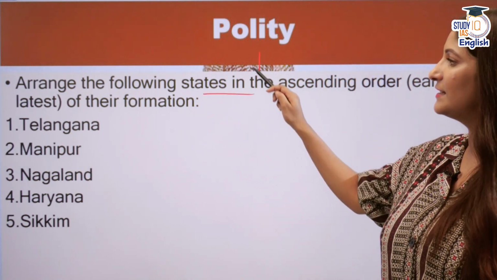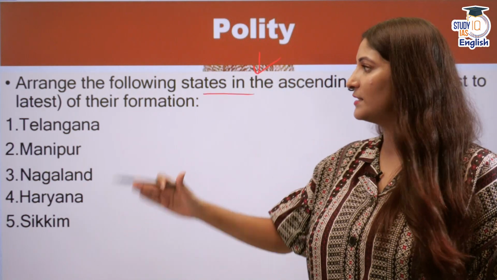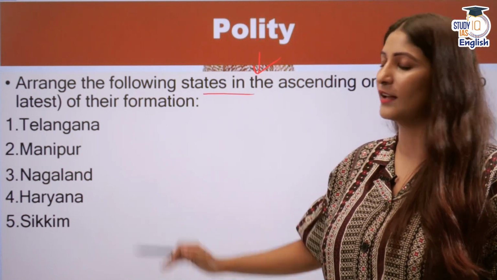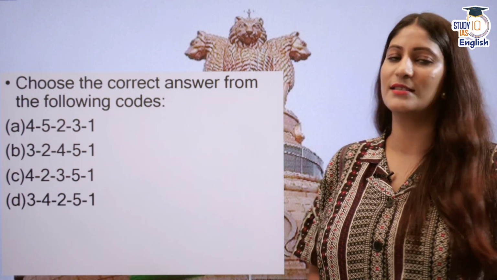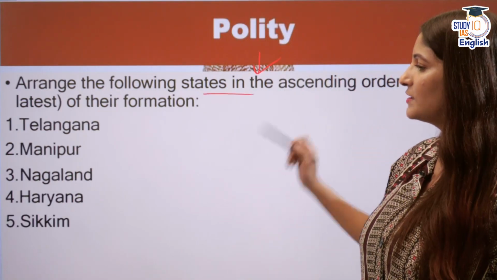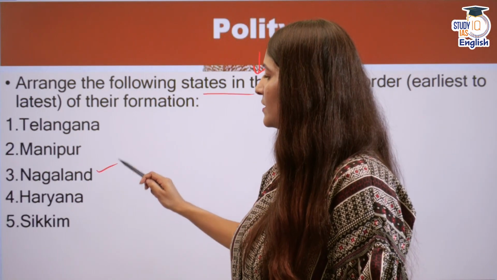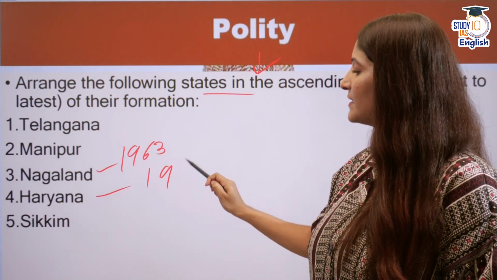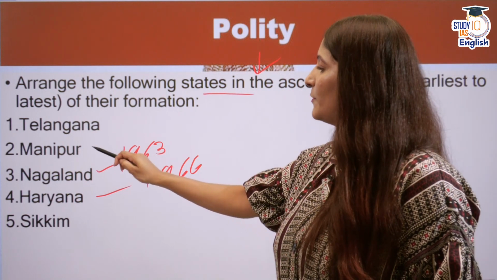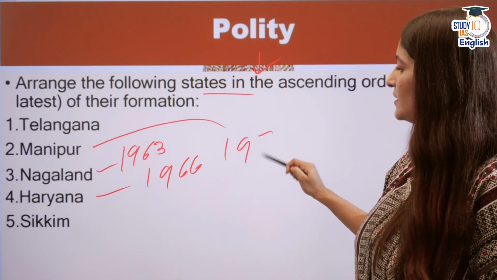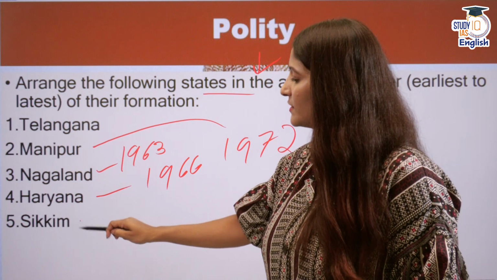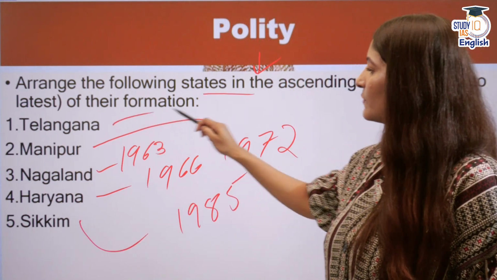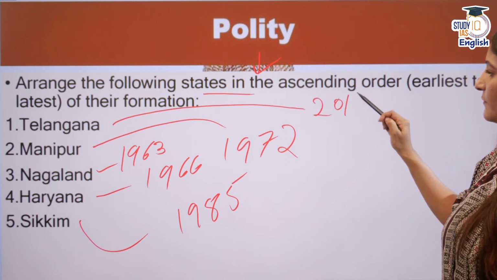Arrange the following states in the ascending order, that means from the earliest to latest of their formation: Telangana, Manipur, Nagaland, Haryana, Sikkim. So how do we have to select our answer using this particular code? First of all, among these, Nagaland was created in 1963. Haryana was created in 1966. Manipur was created in 1972. Sikkim was created in 1985. And Telangana was the last one to be created in 2014.